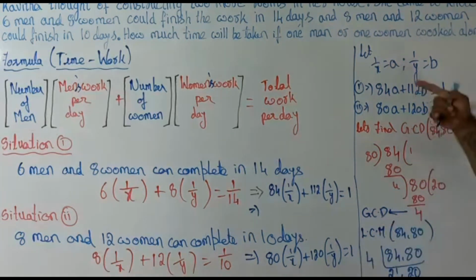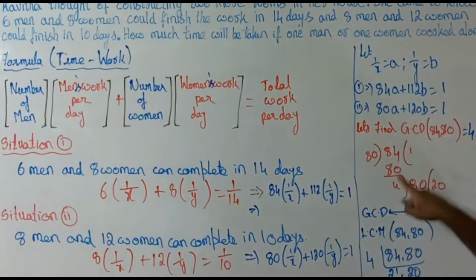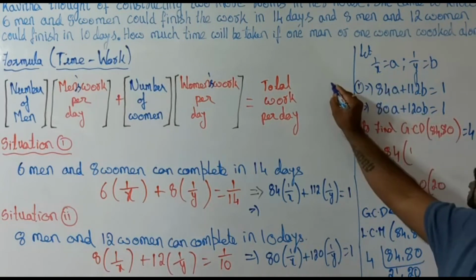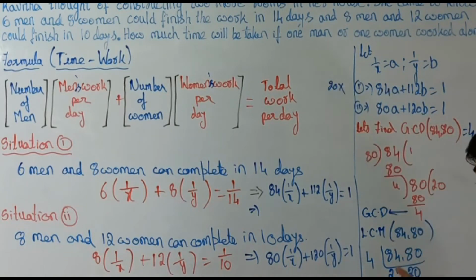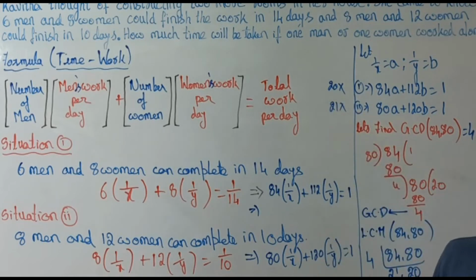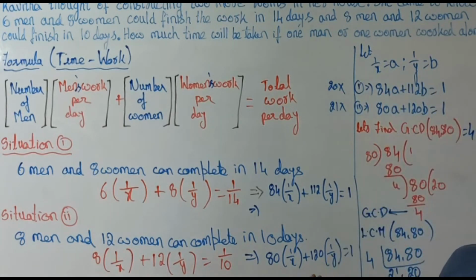Now, to solve these two equations by the elimination method, we should multiply the first equation with 20 and the second equation with 21. Then we get the same coefficient, and then there is a chance of cancelling.